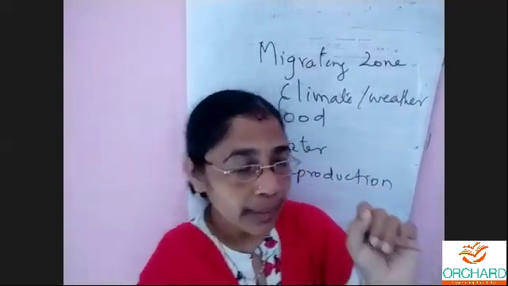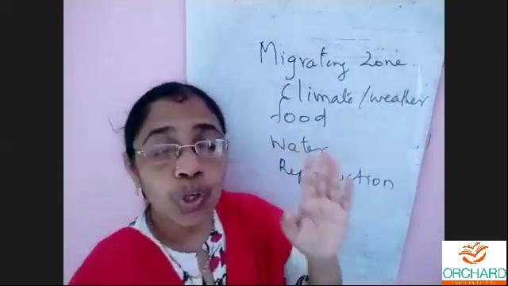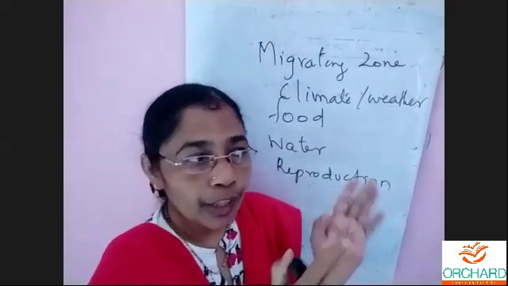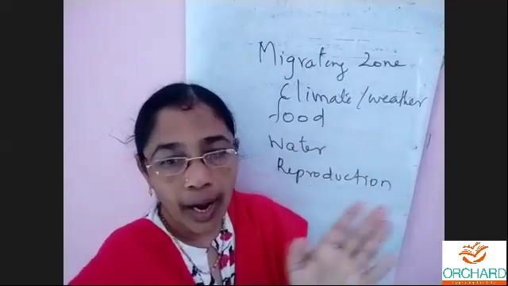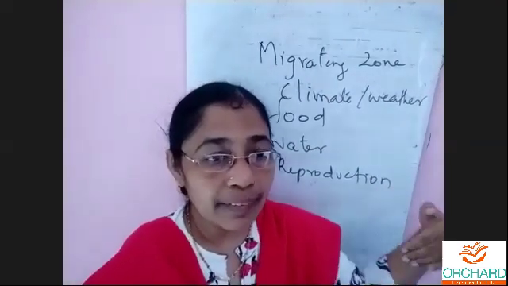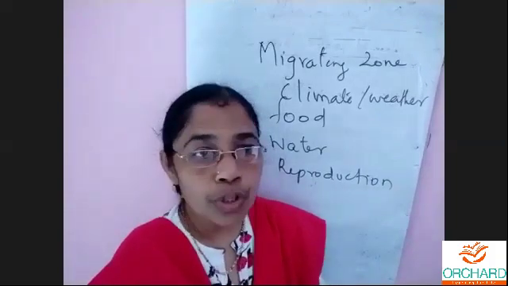So like this, the migration zone should be protected. One forest is protected, another forest is protected, but what about the place where they migrate? That also should be protected.